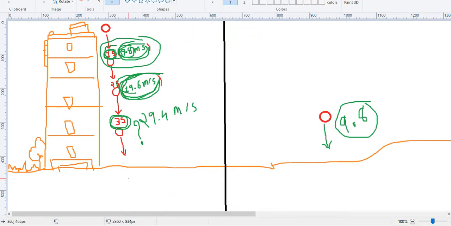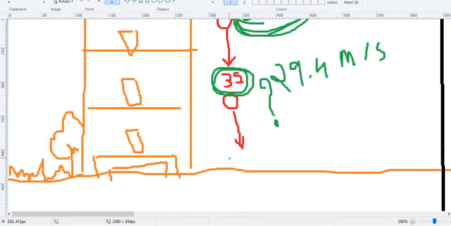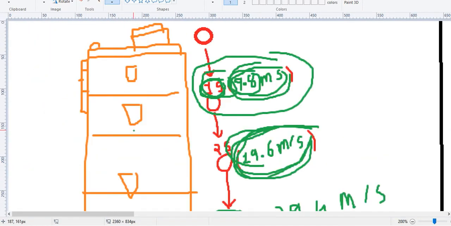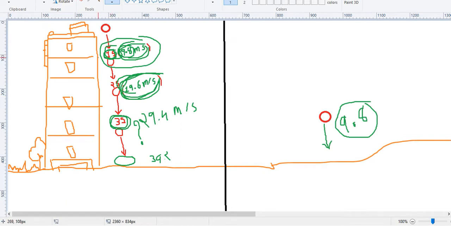For example, in 4 seconds, 9.8 times 4 equals 39.2 m/s. So at the end of the building, its speed is nothing but 39.2 in our calculation, because this building is not too tall, and that's why it is going to fall. My ball is going to fall after 4 seconds, and at the end of the falling it is going to gain a speed of 39.2 after 4 seconds.